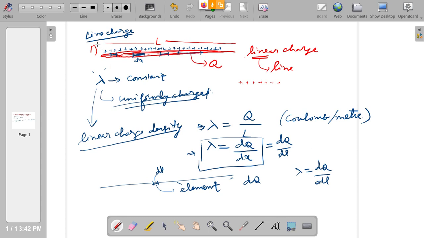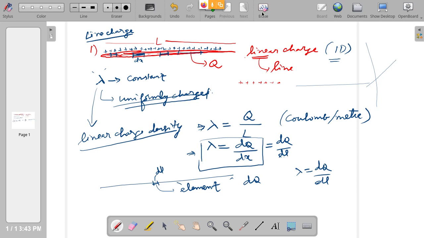Now this is therefore called line charge. Such a distribution, if charge is arranged in a wire, we can call that line charge. Now what is the dimension of a wire? One dimension. Thin wire. The wire can be along the x-axis, or along the y-axis, or along the z-axis, or in any other direction also. Basically it is not extending, that is why we call this one dimensional. So it has extension along only one direction, that is x direction or y direction or z direction. Then we can call this line charge.